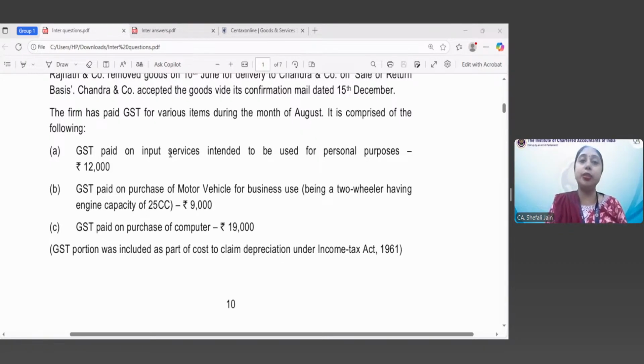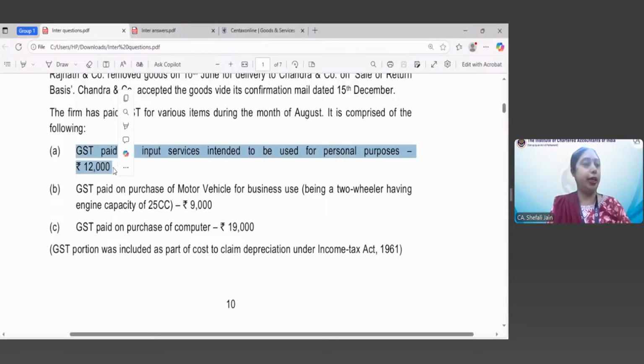So when I say input services will be used for personal purposes, definitely this 12,000 rupees cannot be availed as credit. I think that is for sure that the credit cannot be availed on the 12,000 because these input services are being used for personal purposes. So credit is not available.